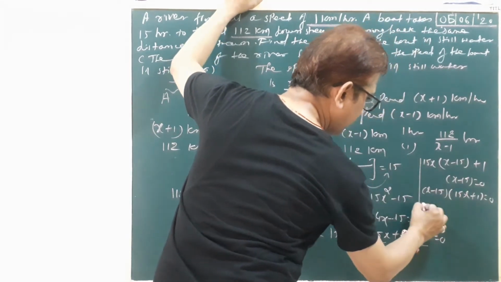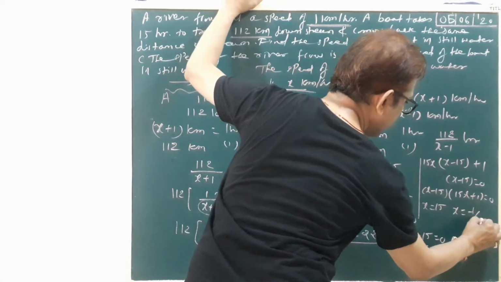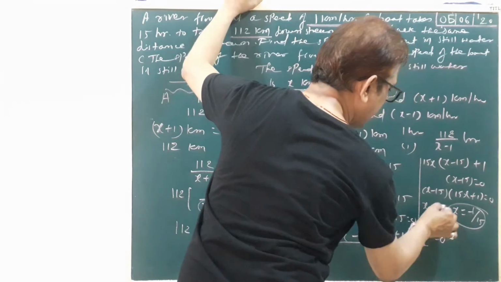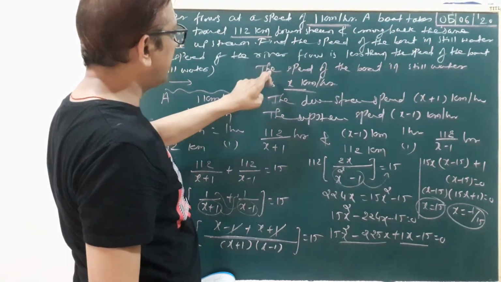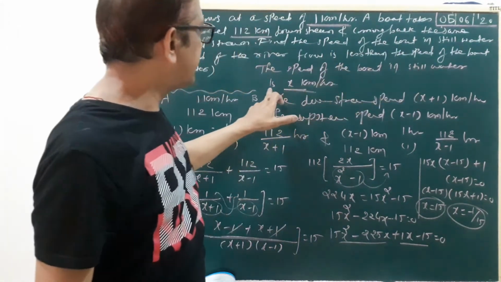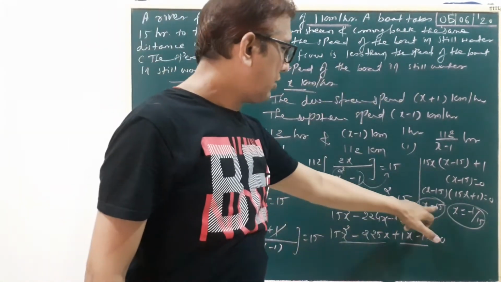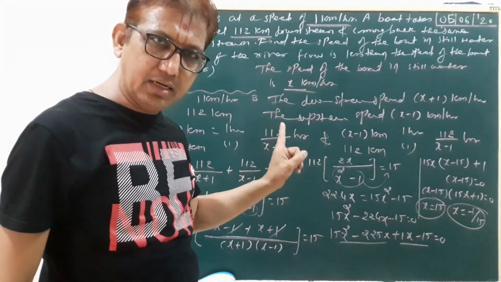Now splitting the 0. So x equal to 15 and x equal to minus 1 by 15. This one is not possible. So x equal to 15. So our last statement: the speed of the boat in still water is x kilometer per hour, that is 15 kilometer per hour. Is that clear? Okay.